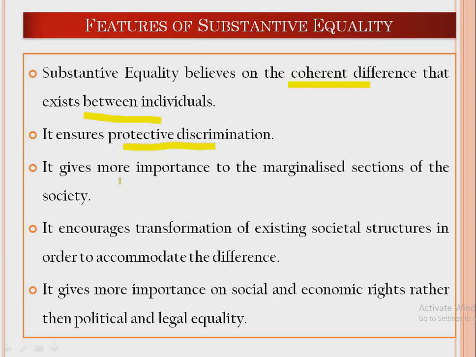The third one is that it gives more importance to the marginalized sections of society. It is obvious. Who are the marginalized sections that we have discussed so far? They are women, marginalized caste groups, marginalized race groups, the aged, ethnic communities, children, refugees. So these marginalized sections need to be given importance in substantive equality.